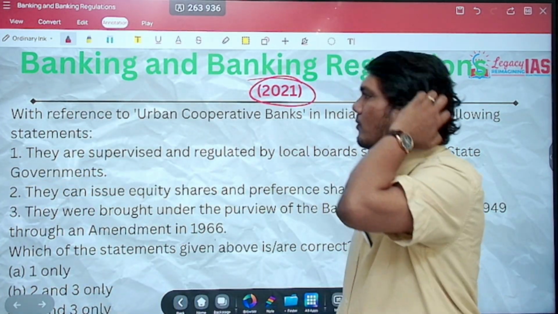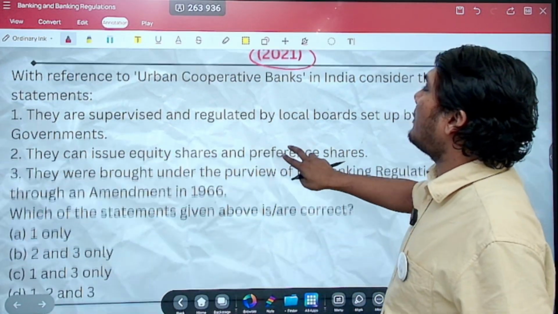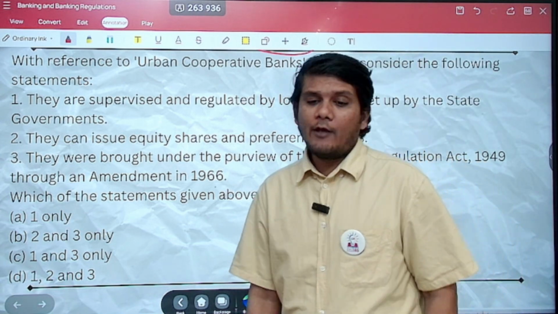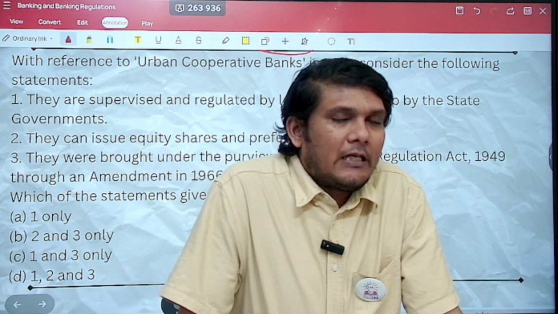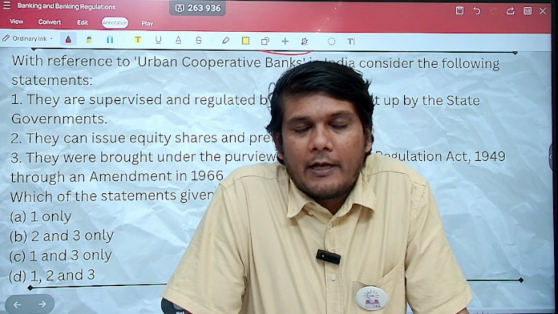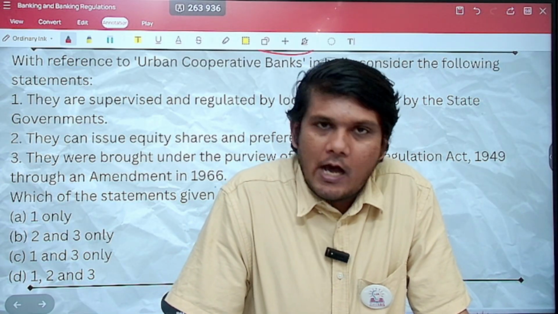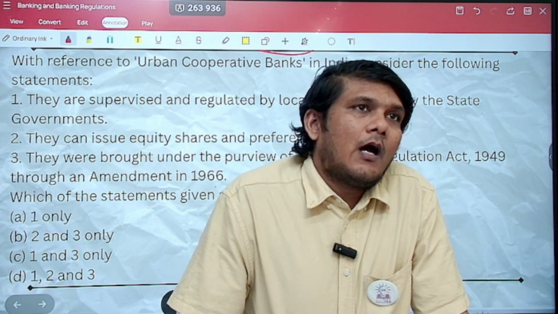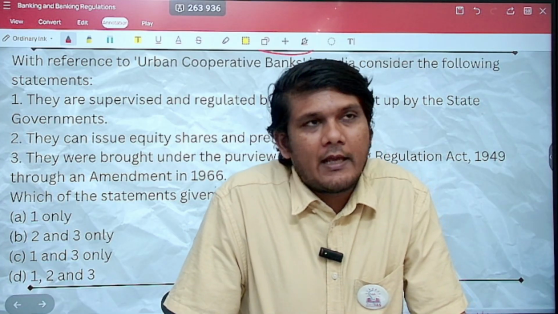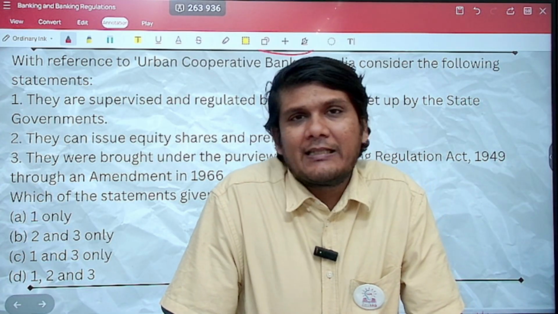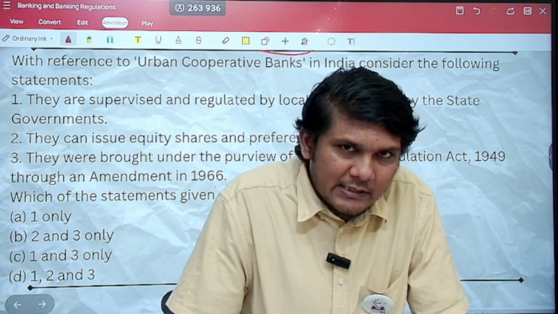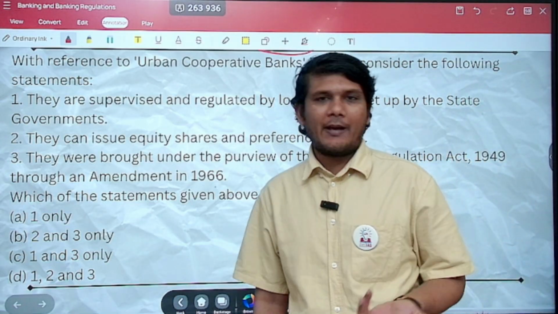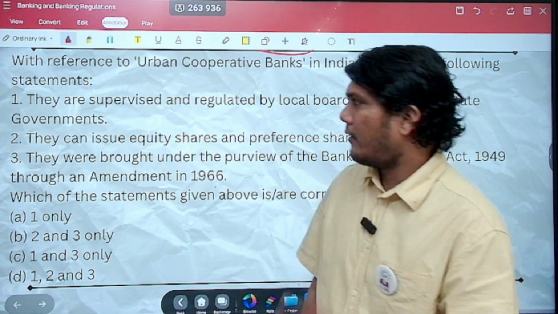The question says, with reference to urban cooperative banks in India, consider the following statements. Now remember, every bank in India is ultimately governed, I should say, regulated by the RBI. Urban cooperative banks, they work on no profit, no loss, right? Because they work on no profit, no loss, they give you loans at a lower interest rate. Remember, they give loans only to their members alone and not to others, right? And the members of the bank are basically the owners of the bank.